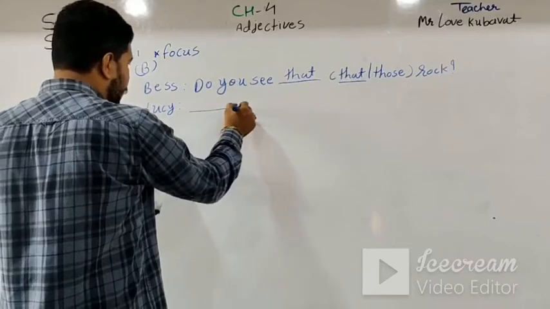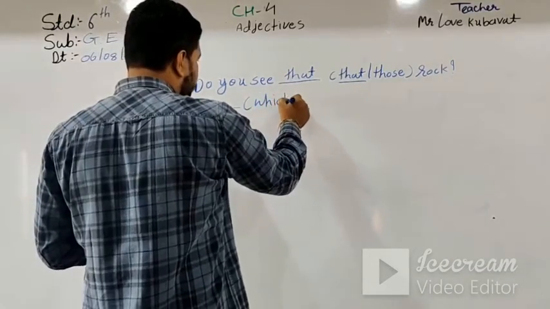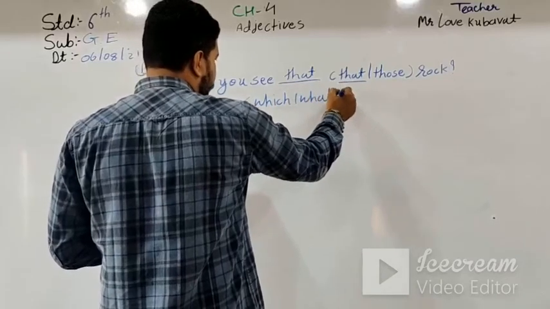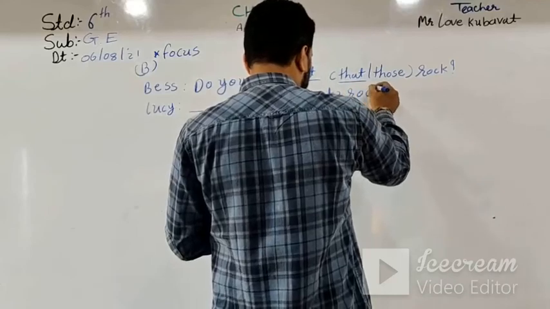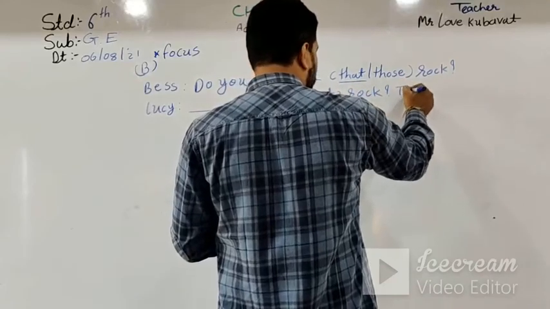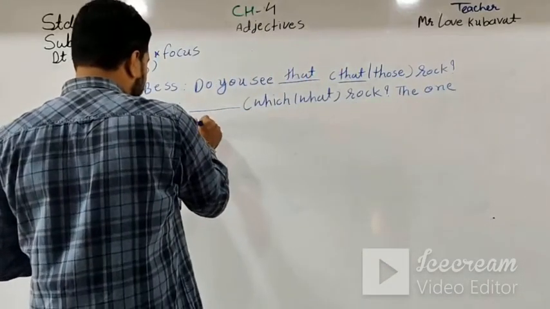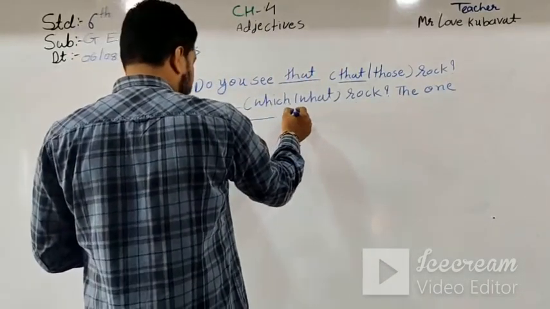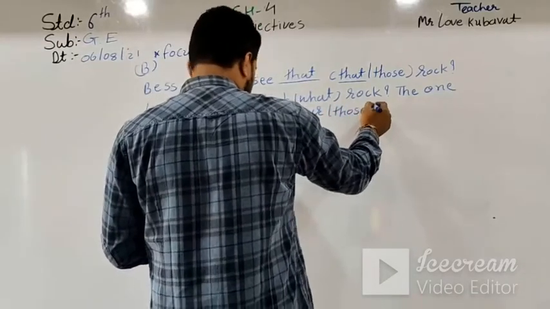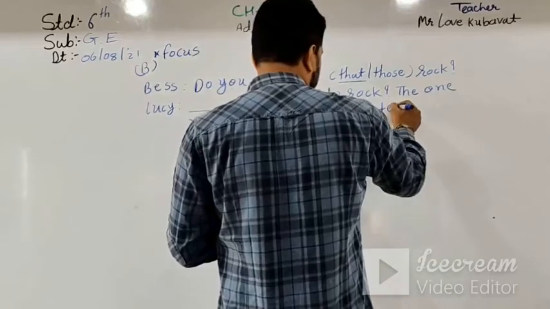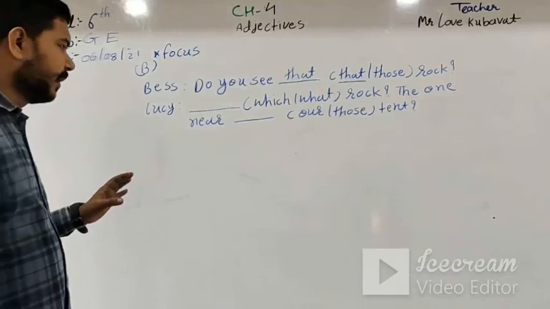Lucy says, blank, which or what, rock, the one, blank near, in the bracket, our or those ten. Here there are two blanks in this sentence.